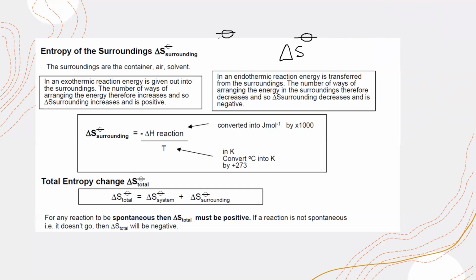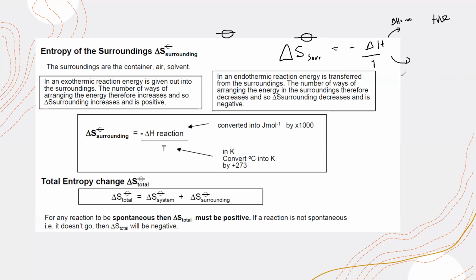So the standard entropy of the surrounding is equal to minus delta H by T. And as we know, delta H will be negative for exothermic reactions, so minus will be multiplied with minus. So the final answer will be positive.